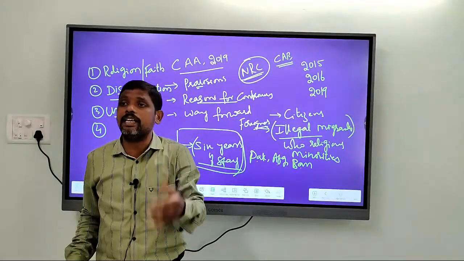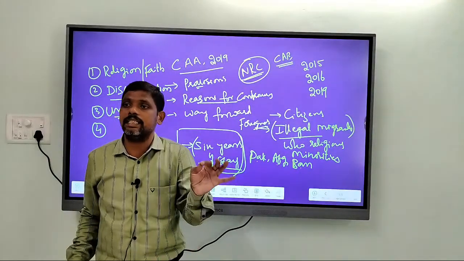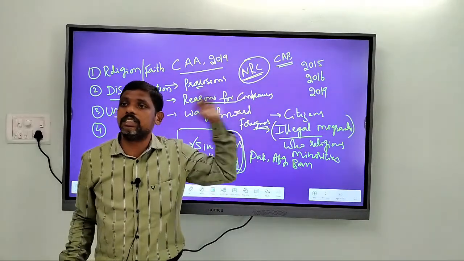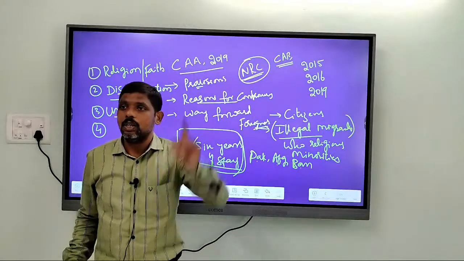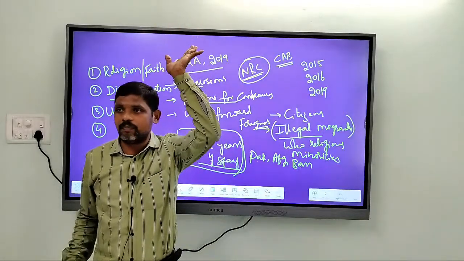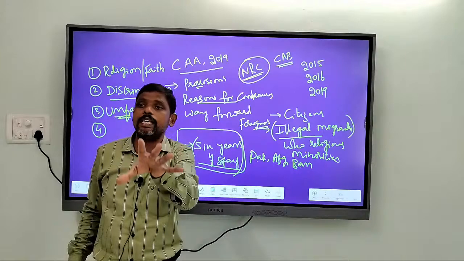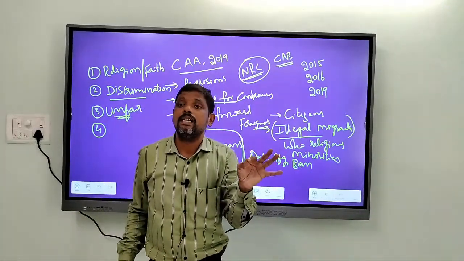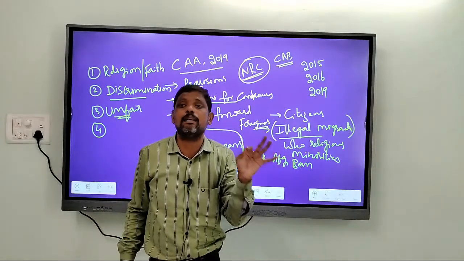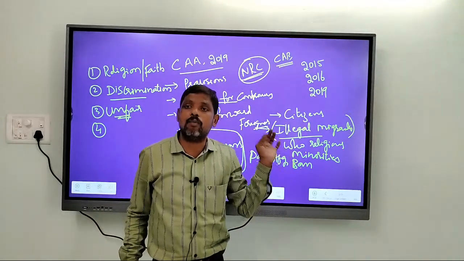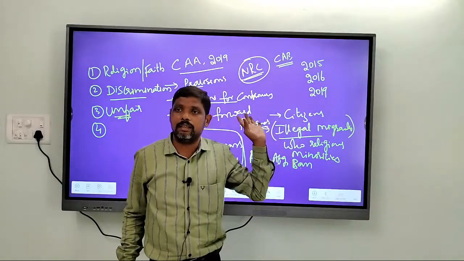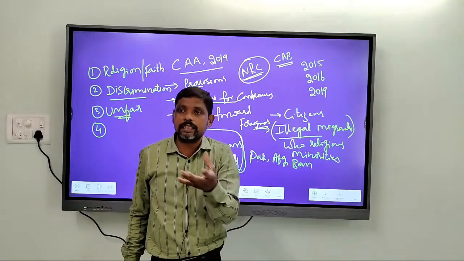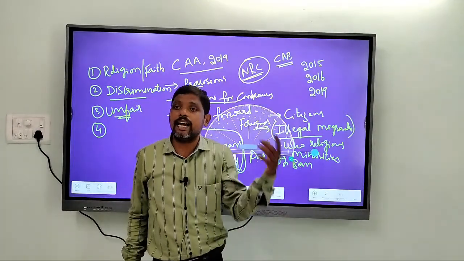That is, the government of India wants to update this NRC in certain states, not in all the states. The government of India wants to update this register of Indian citizens. So this register was made somewhere in the 1950s, but after that there was no updation of this register. But now, because of the challenges posed by illegal migrants, the government of India wanted to update this register, and people are protesting against this updation because they are in a fear.